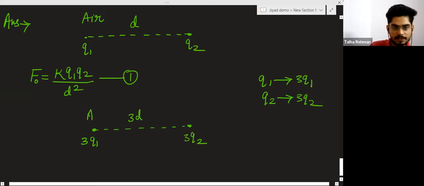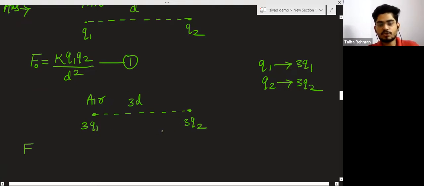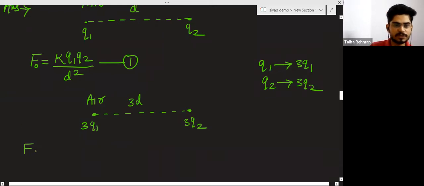And again these charges are in air, so you will apply the formula F, because you have changed the distance, you have changed the magnitude of charges, so maybe the force will change. So I am just representing this force as F, simply F.